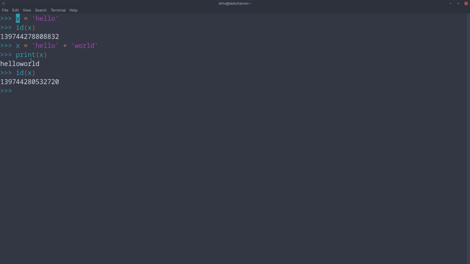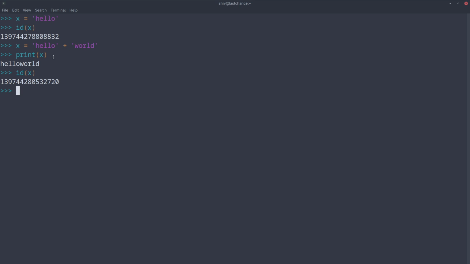A new string is created because strings like hello are immutable. Once you have created it, you cannot change it. There is no way. If you add characters at the end or beginning or in between, or delete some characters, it will create a brand new string. Okay, so that you have to keep in mind about strings.